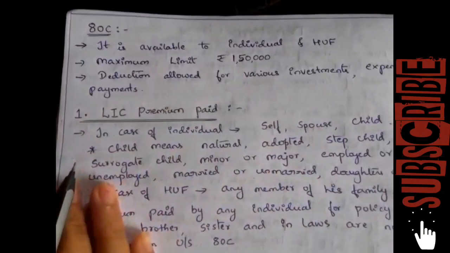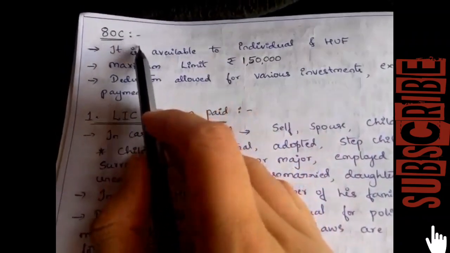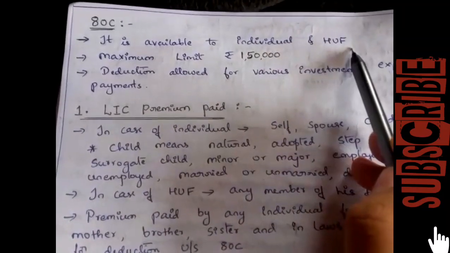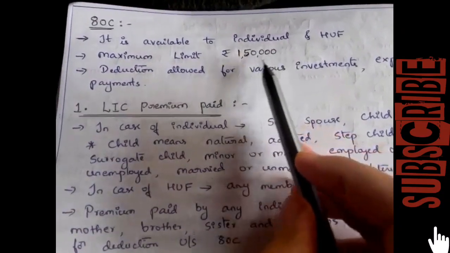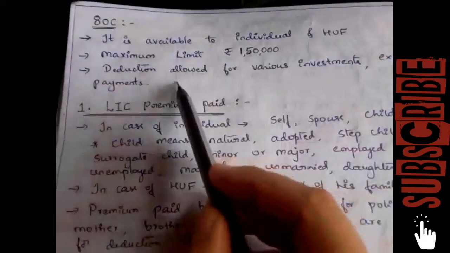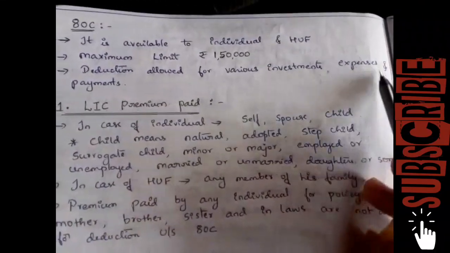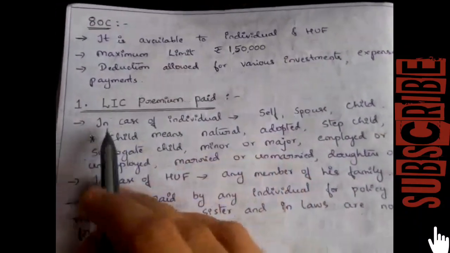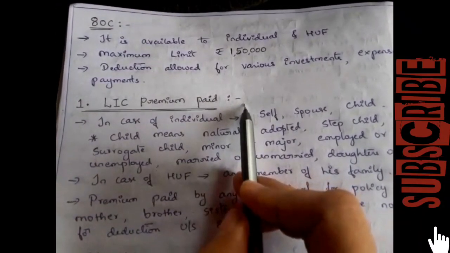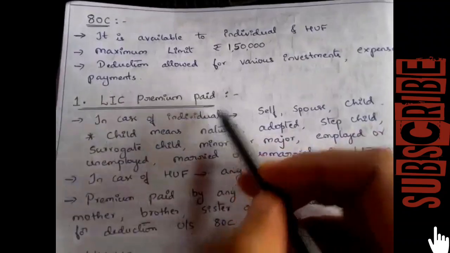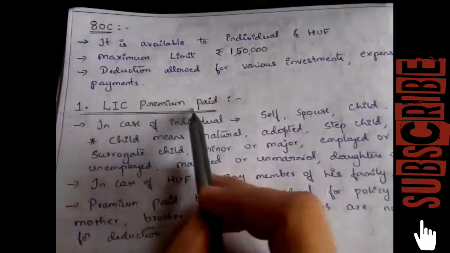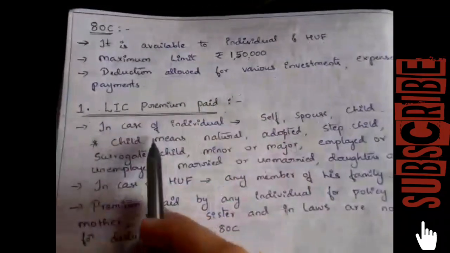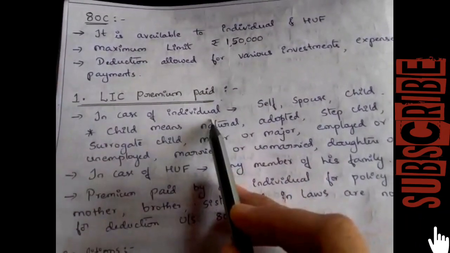Under deductions under section 80, the first deduction is 80C. This deduction is available to an individual and HUF. The maximum limit of the deduction is 1,50,000, and it is allowed for various investments, expenses and payments made by an individual and HUF. The first point is LIC premium paid. If an individual or HUF has paid any LIC premium, they can claim a deduction under section 80C. In the case of an individual, there is a condition.